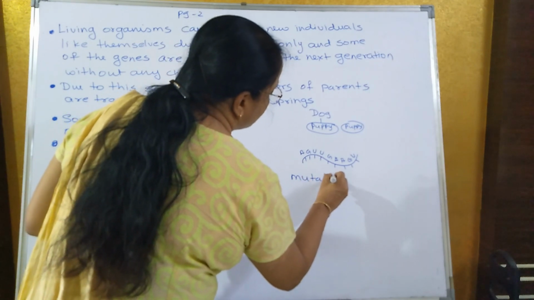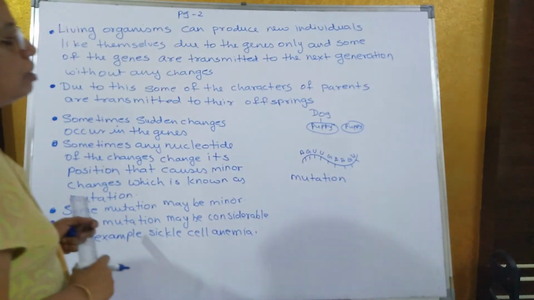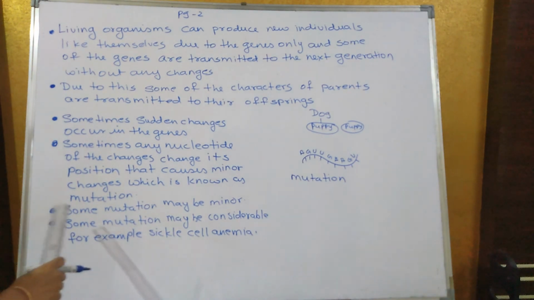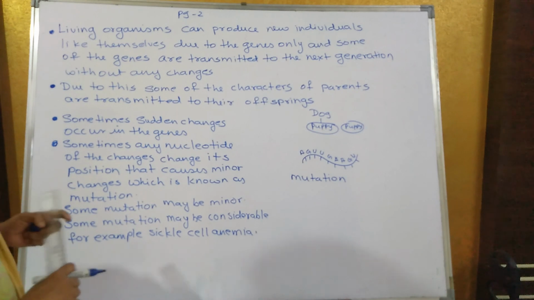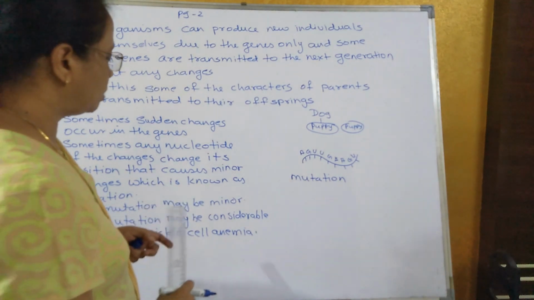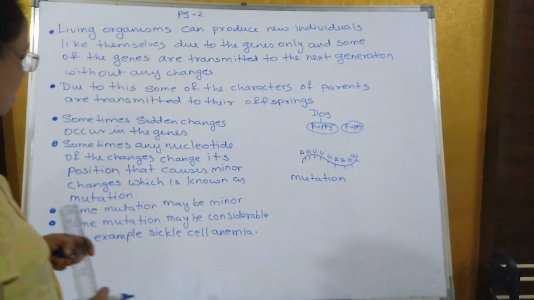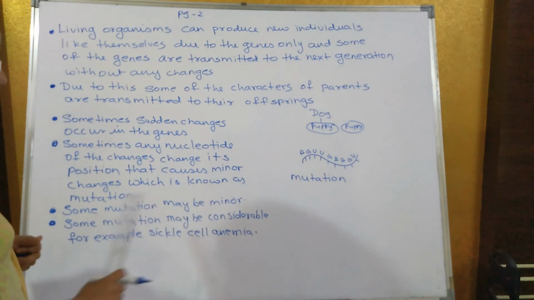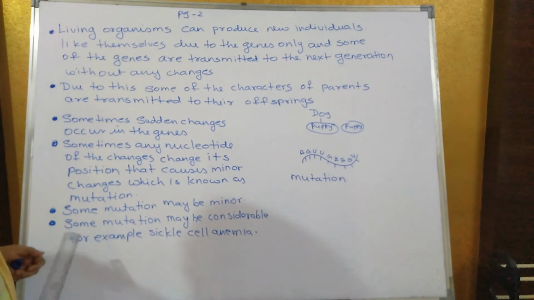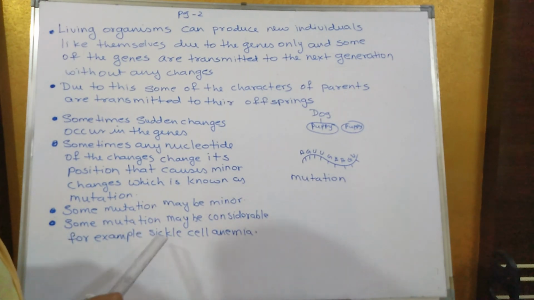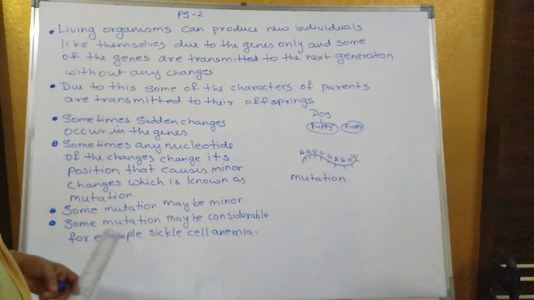Now these mutations can be harmful or can be harmless. Some mutation may be minor, which is harmless, like supposing the parents are both black-eyed but the child is blue-eyed, so that is a minor mutation and is harmless. But some mutations may be considerable, meaning they may be harmful also, which we studied last year. For example, sickle cell anemia is a harmful mutation.